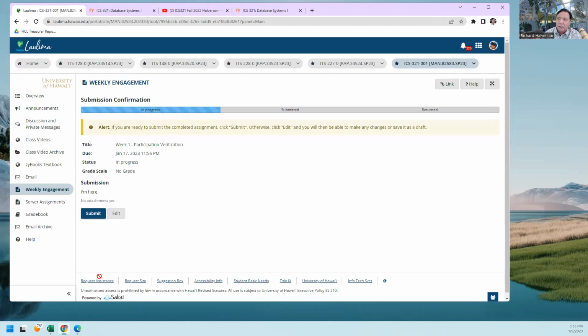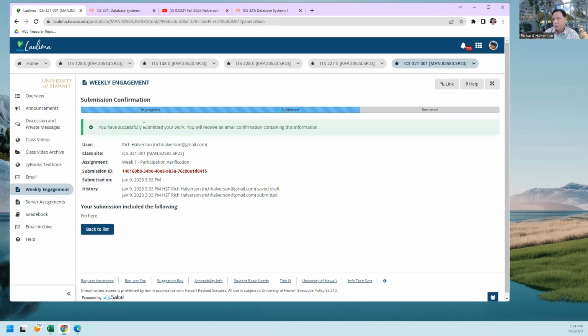If you don't do this, and I have no other way of knowing whether or not you've joined the class other than just signing up for it, then I end up disenrolling you, and then you can get re-enrolled, but it's kind of humbug getting re-enrolled. So make sure you come in here and you click through this until you've successfully submitted it, and then I know you're participating, and then I won't disenroll you.